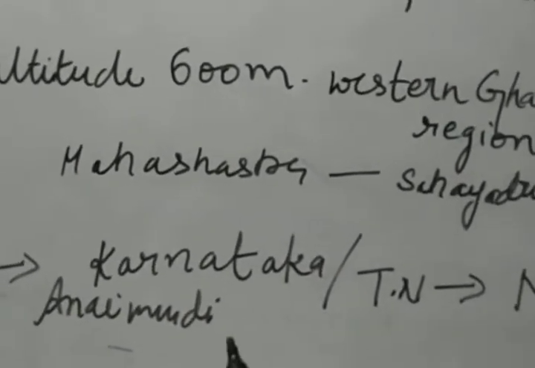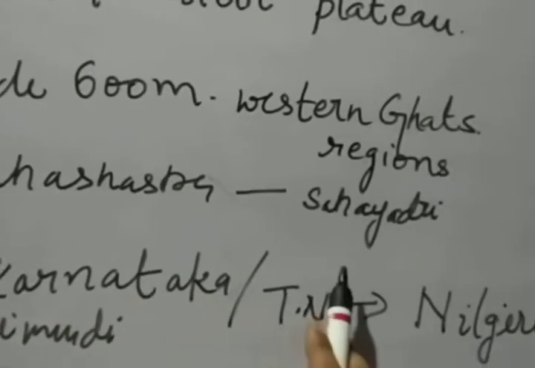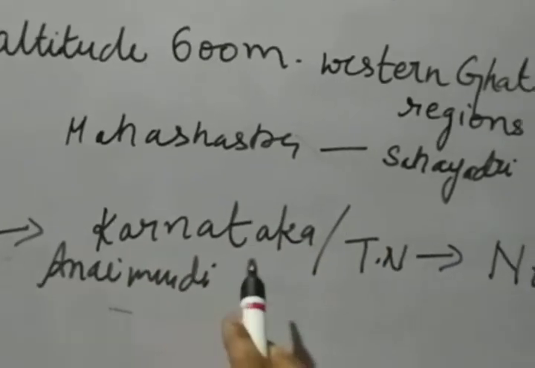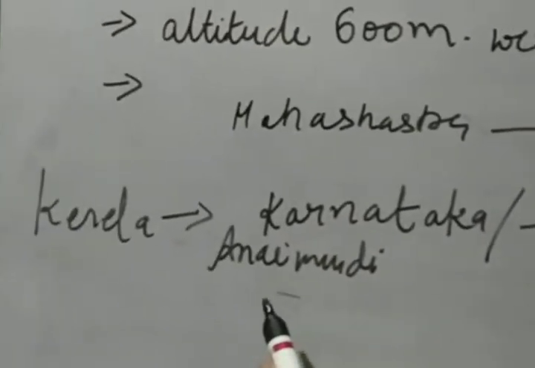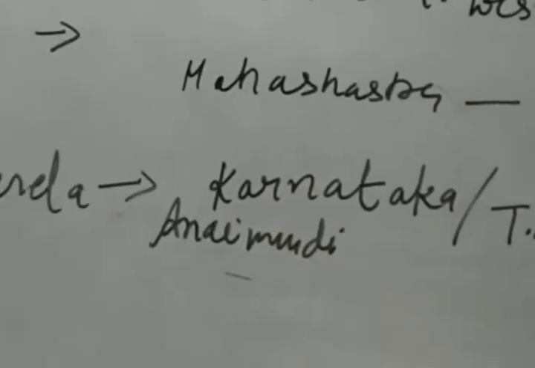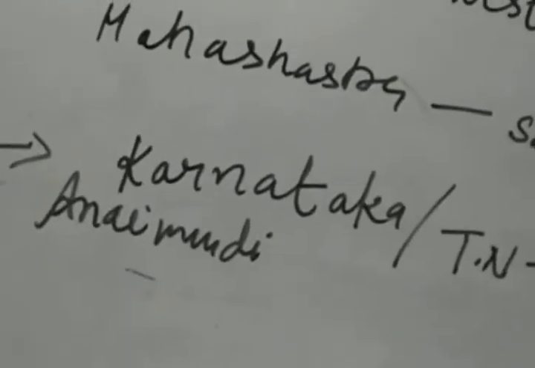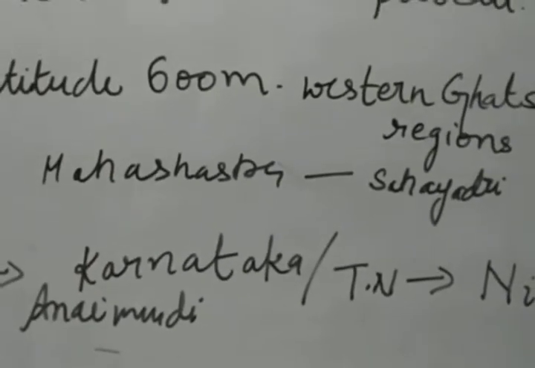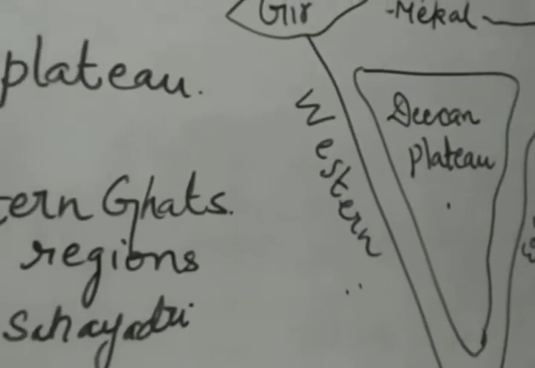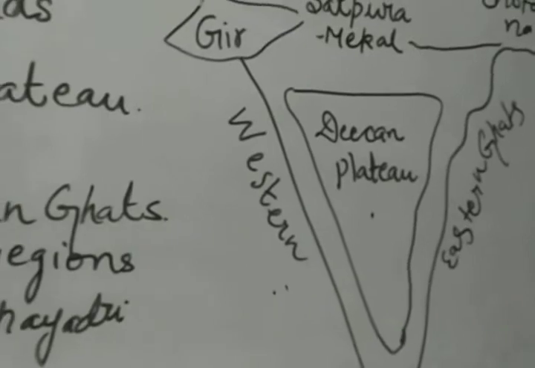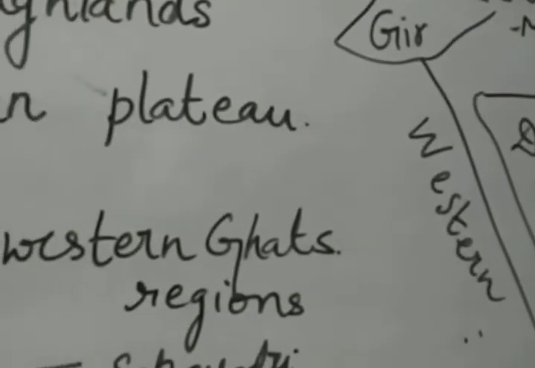When you talk about the Deccan Plateau in Maharashtra, this is known as the Sahyadri region. In Karnataka and Tamil Nadu, it is denoted by the Nilgiris. And in Kerala, it is known as the Anaimudi hills. And the Coromandel hills. So children, this is the description of the Deccan Plateau, which is situated in the southern part of the Tapi river.